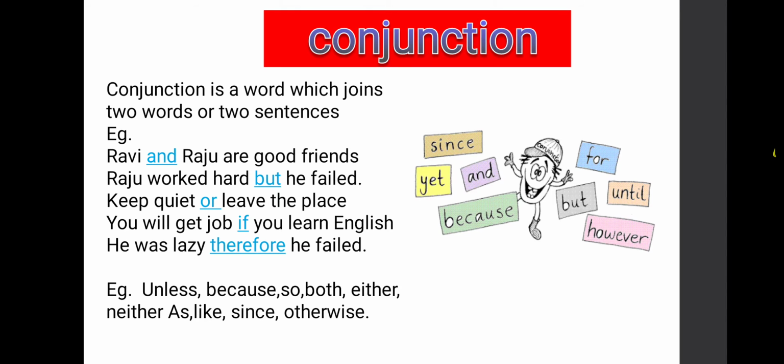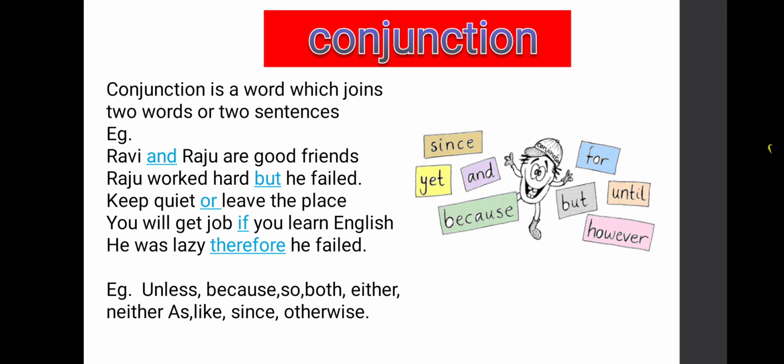Okay, now let us move to next example. Raju worked hard but he failed. See here children, Raju worked hard, it is one sentence. He failed, it is another sentence. Now we have to join these two sentences with the help of a conjunction. Means we have to take but here. This but will join first sentence with the second sentence. So here but will become a conjunction. It is a joining word.